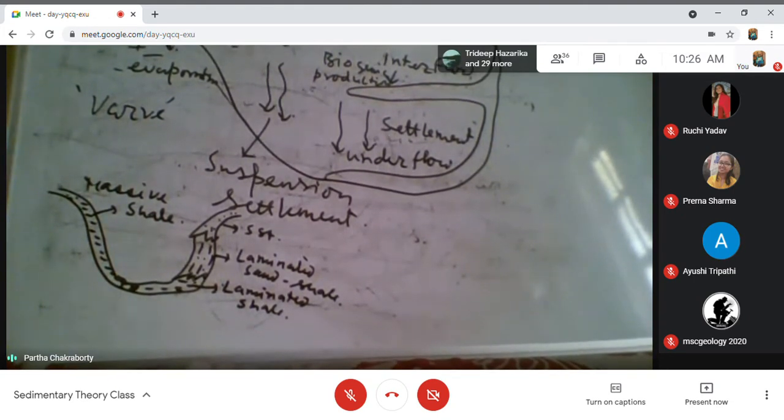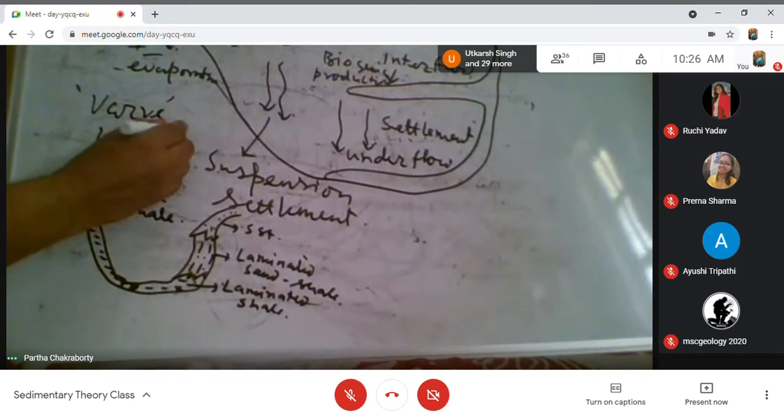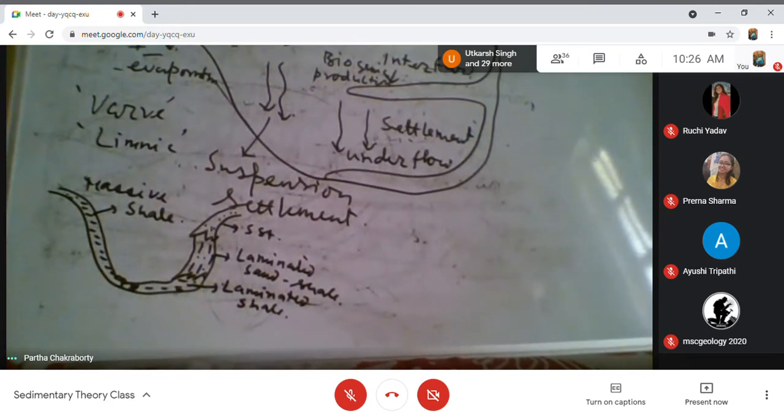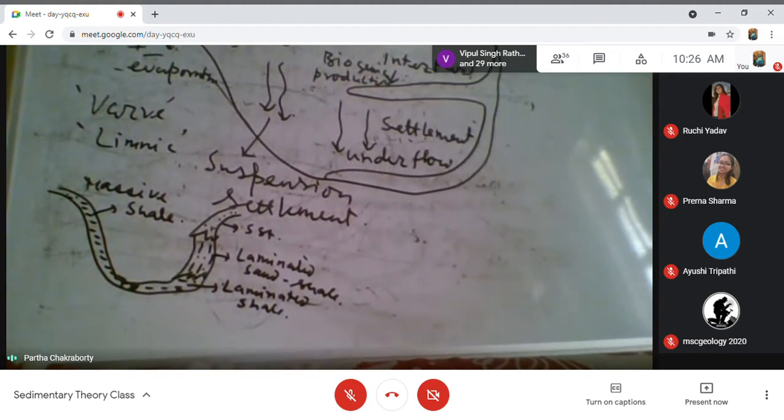Varves are a very good indicator of the climatic condition, the yearly cycle, the 10 years or 20 years, so different orders of cyclicity of the climate can be picked up from the varve deposit.